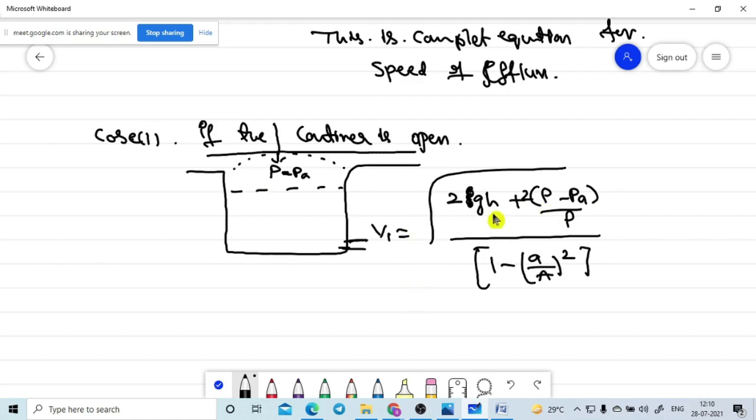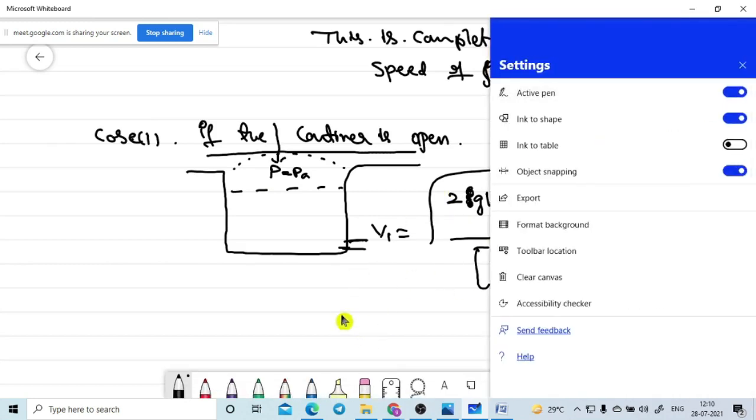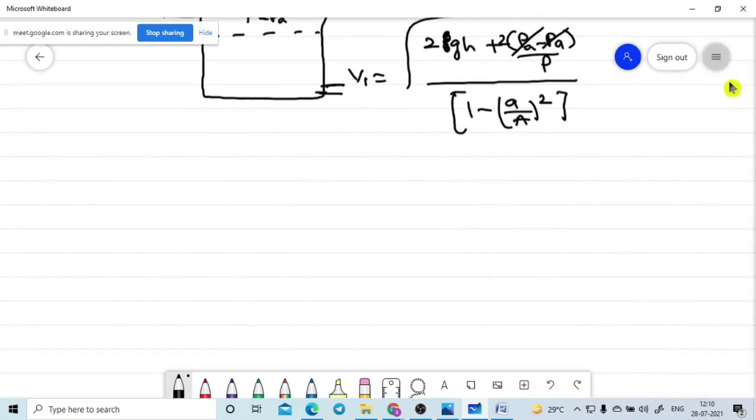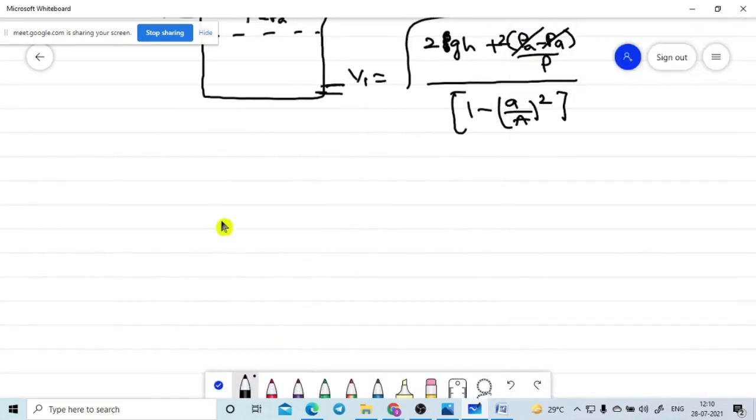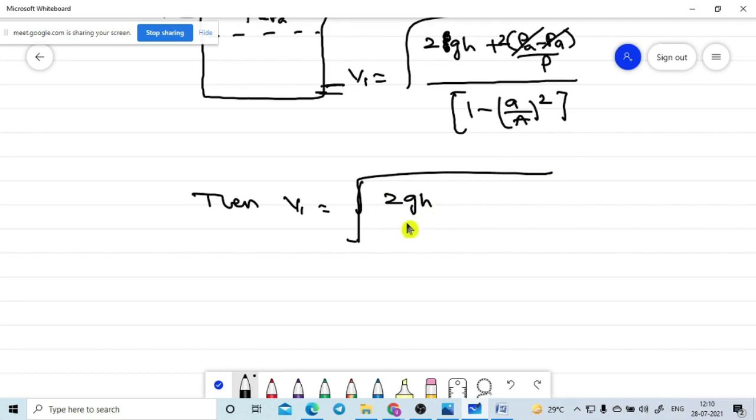Now put P is equal to PA. Substitute P is equal to PA. When P is equal to PA, P minus PA is equal to what? 0. This term, the total term, will become 0. Then V1 is equal to the square root of 2 into GH divided by 1 minus small a divided by capital A, whole square.